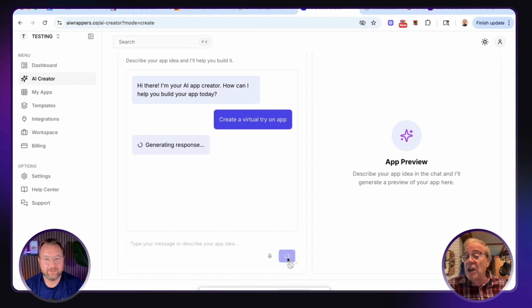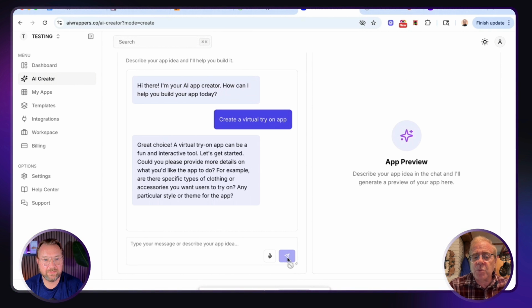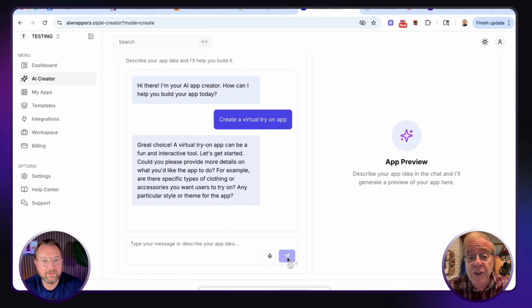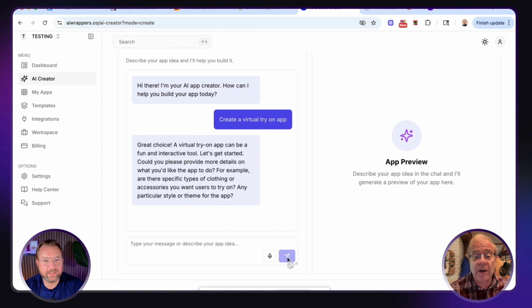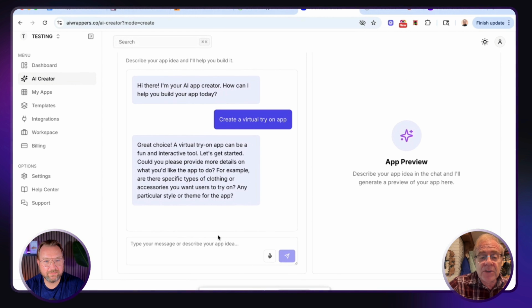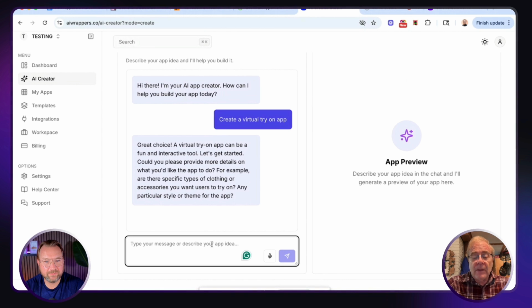And now it's going to generate a response and it's going to tell us what's going to be needed. So it says, great choice. A virtual try on app can be fun and interactive. Let's get started. Could you please provide more details of what you'd like the app to do? For example, are there specific types of clothing or accessories you want users to try on? Any particular style or theme?